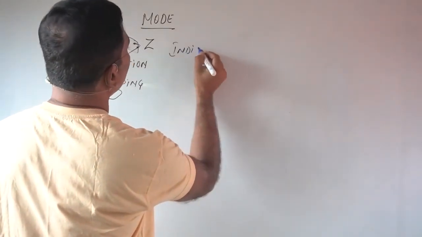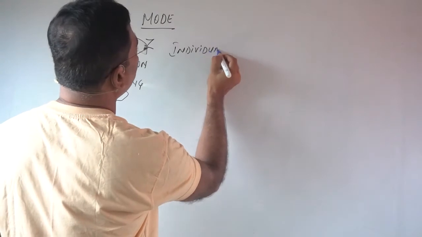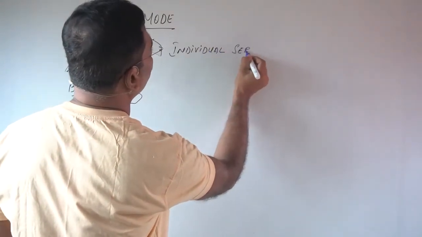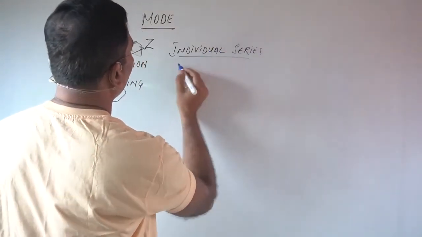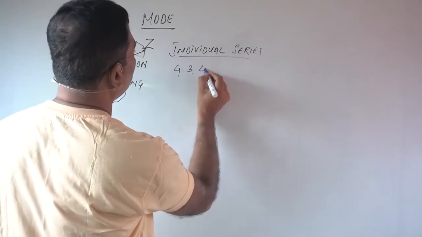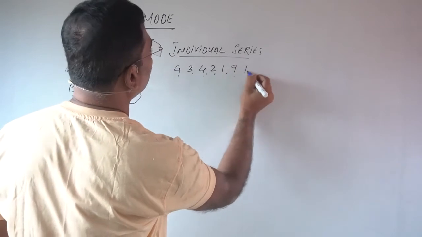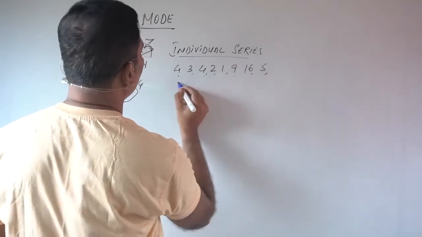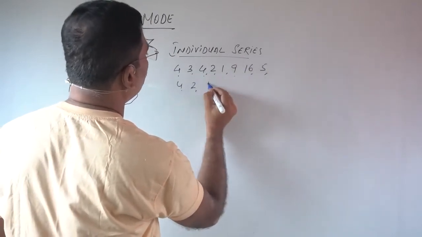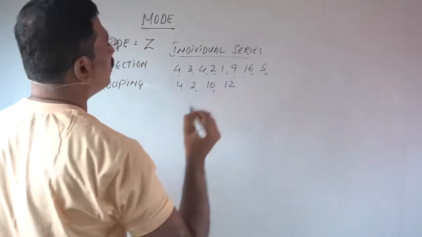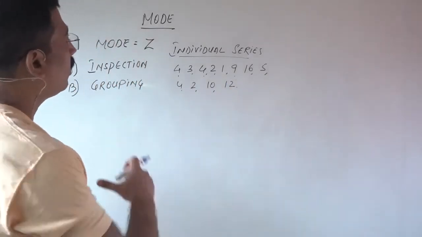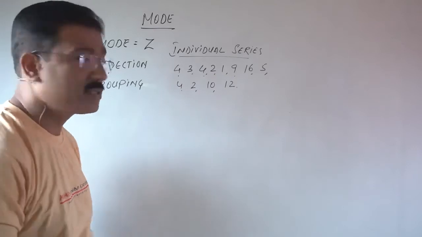In individual series, how will you calculate mode? Take 4, 3, 4, 2, 1, 9, 16, 5, 4, 2, 10, 12. Find out the mode of the series.